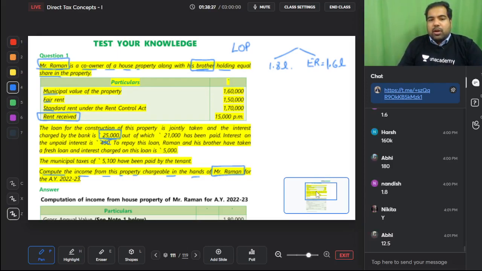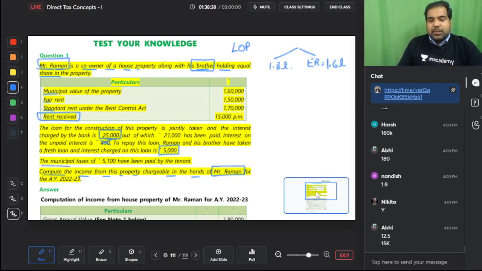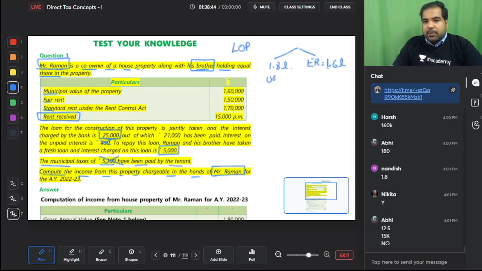To repay this loan, Raman and his brother have taken a fresh loan. You will get multiple loan interest. Yes, guys, because no matter how much interest you pay, no problem. So on 5,000 again you will get it. Municipal taxes of 5,000 have been paid by the tenant. So if the tenant pays it, you will not get this deduction. There is no unrealized rent. There is no vacancy loss. So your GAV is 1,80,000.